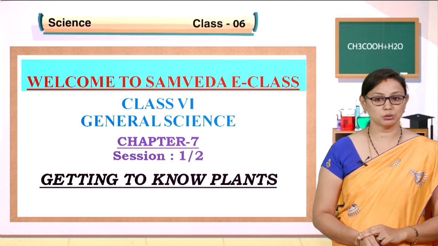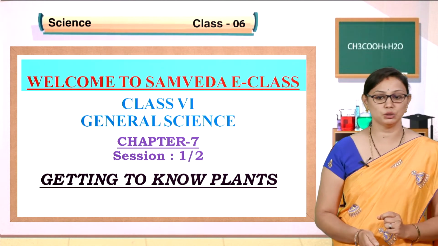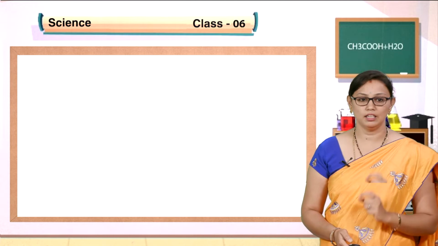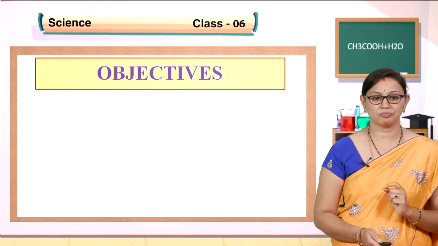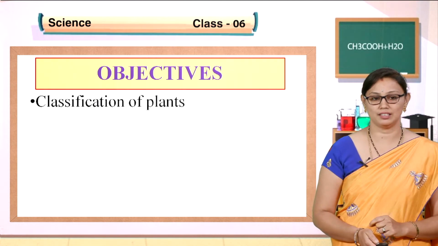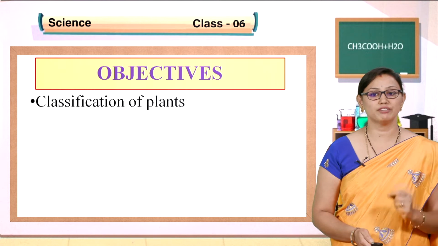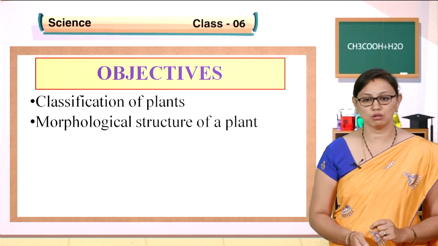In the first two chapters you learned about the food we get from plants. We should know about the plants. So, what are the objectives we will be learning in this chapter? The objectives of this lesson are the classification of plants, children. You will be learning about the different classifications of plants and the morphological structure of plants.